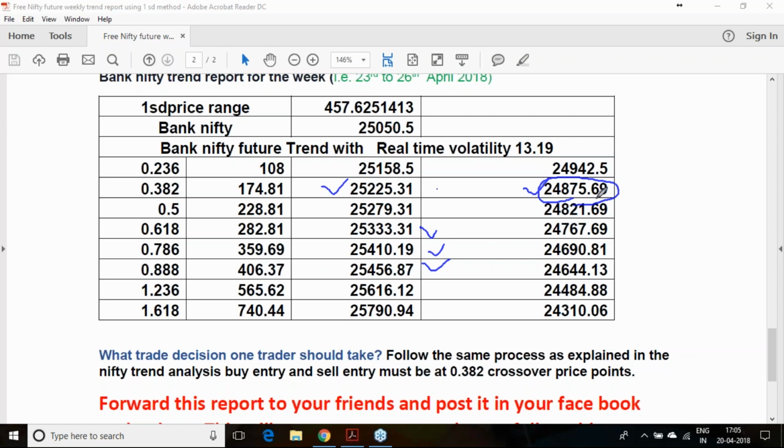the 24,900 call option. Here I am giving the 0.382 level because the base value is too huge, 25,000. Only to avoid stop loss triggering actions, I have given this 0.382. As per the Fibonacci principle, once the 0.382 crossover happens, it is known as trend confirmation, and the trend set point is 0.236. So for the safer side, if it crosses 0.382, we can enter the trade.